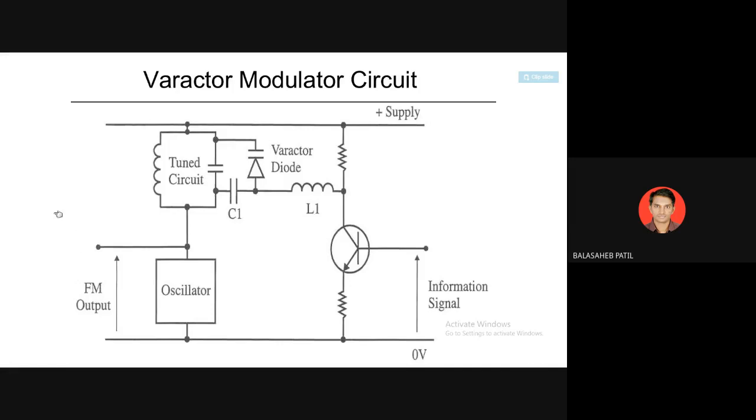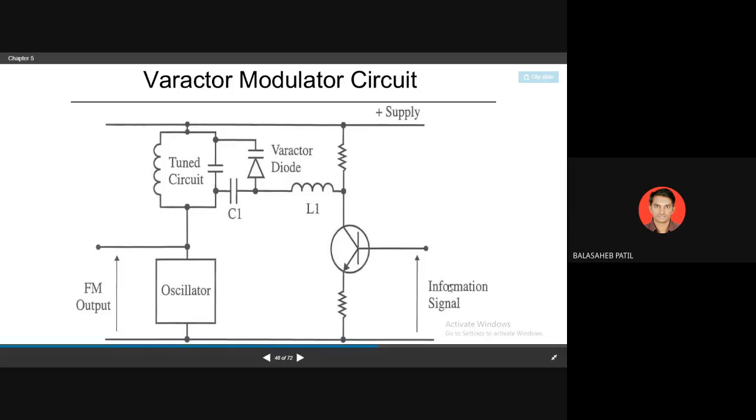You are getting the minimum deviation for the negative peak, and the cycle will repeat as long as the input signal is present. Accordingly, you are getting the change in the frequency. This is the operation of the varactor diode modulator.